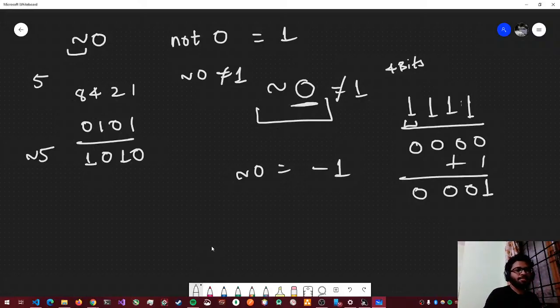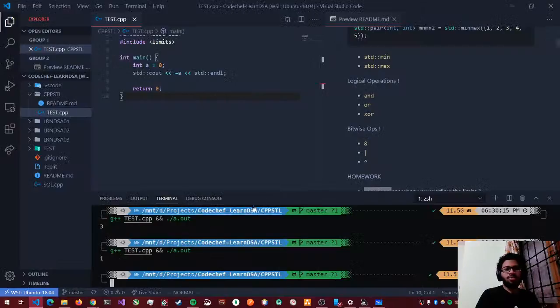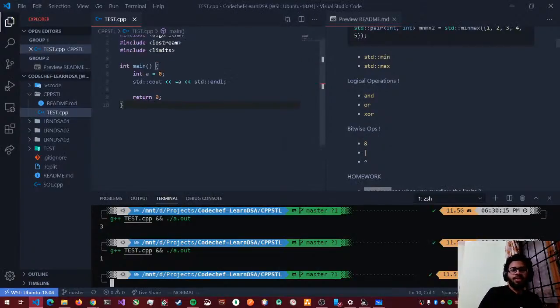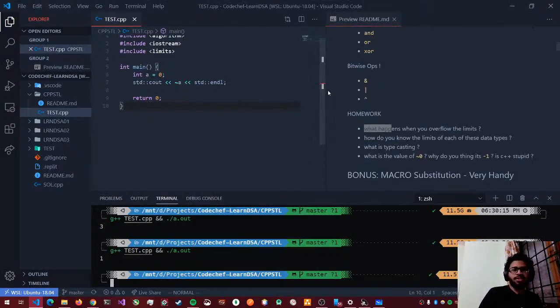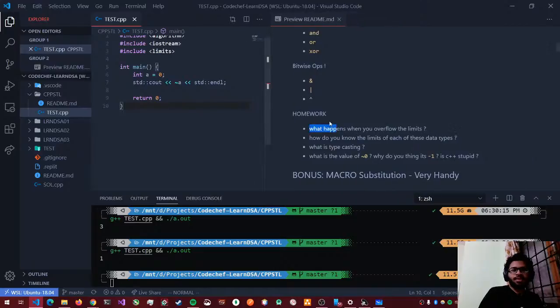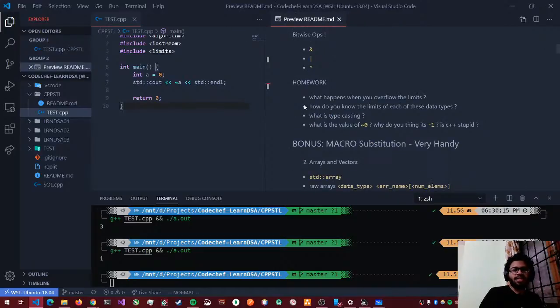I think, yeah, so that was the tilde operator. Moving on. So we finished these. So what happens when you overflow the limits? That's done. How do you know the limits of each of the data types? That's done. That's a homework, so you should Google and then get to know.